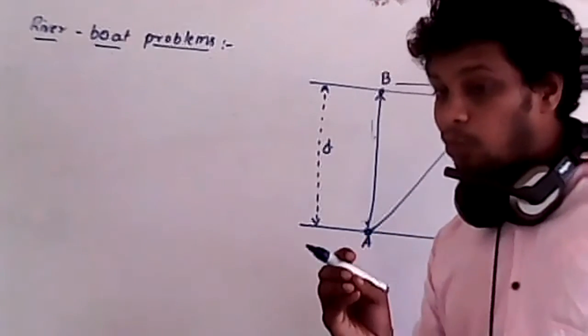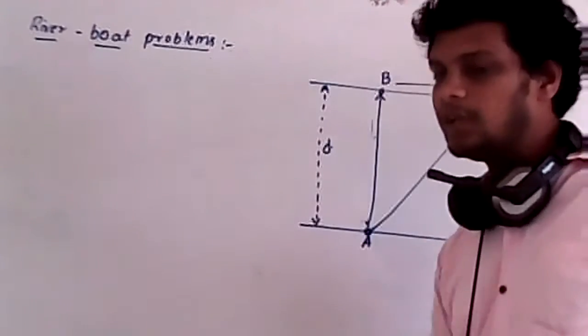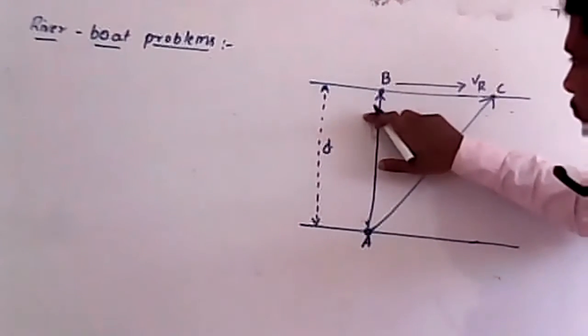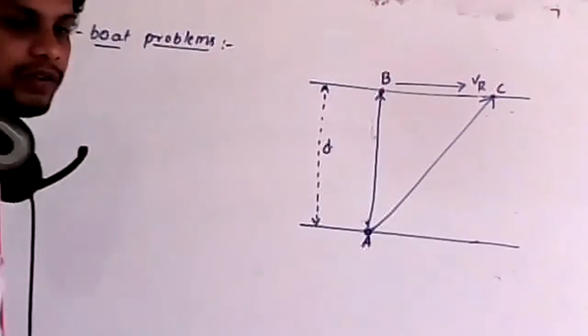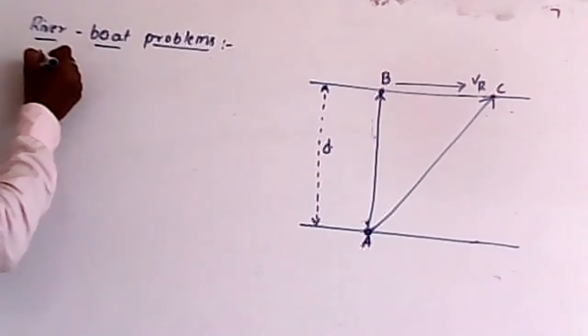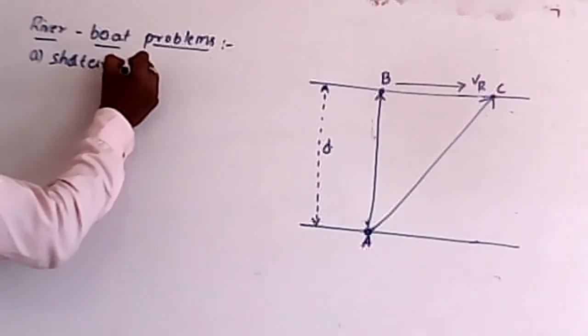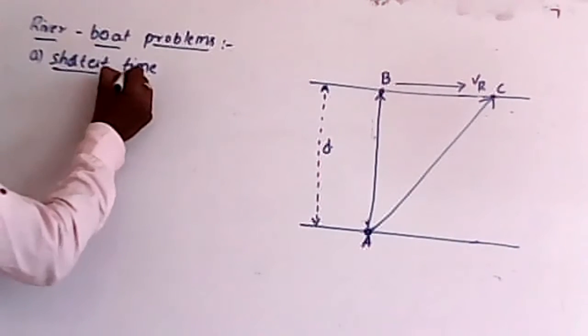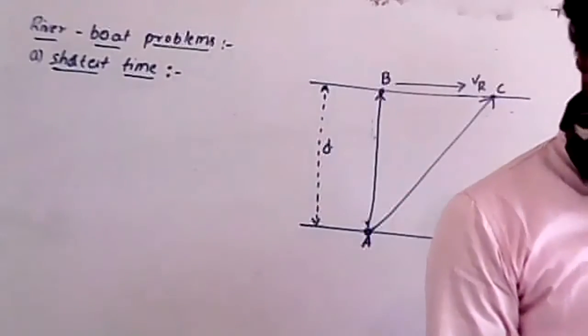If he wants to move in the shortest time, he has to move in this direction. So the first concept I'm going to discuss is the shortest time to reach the other end.